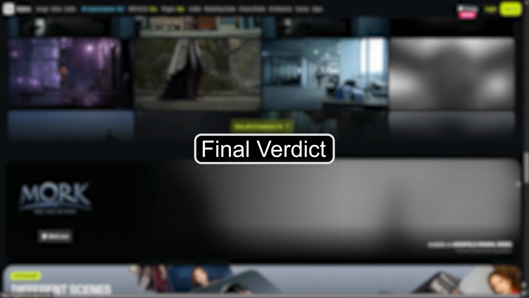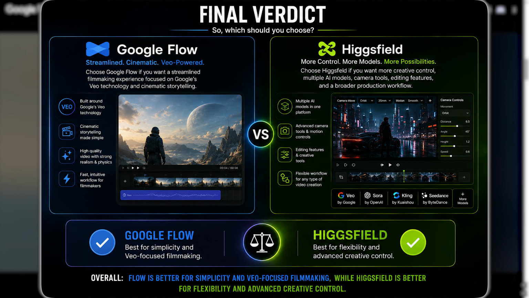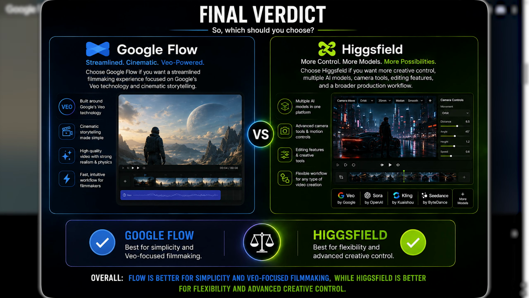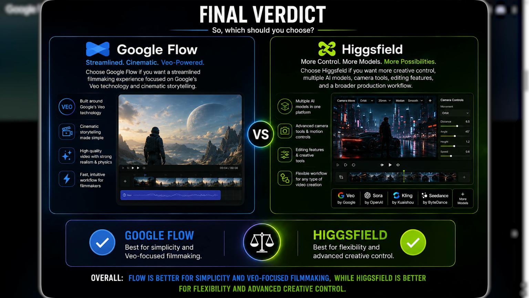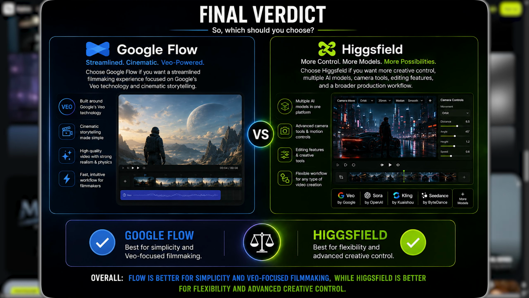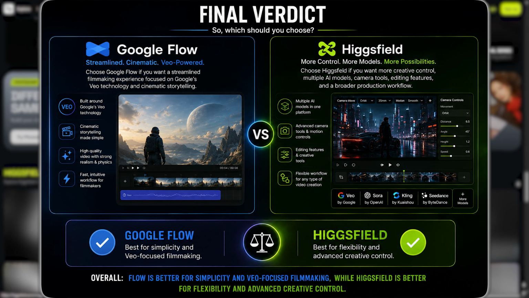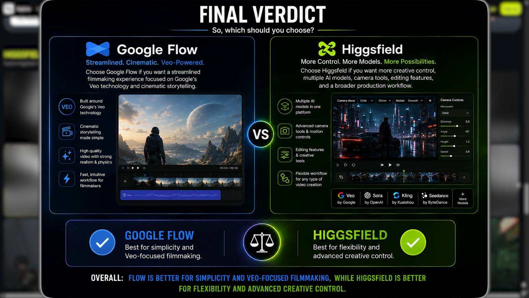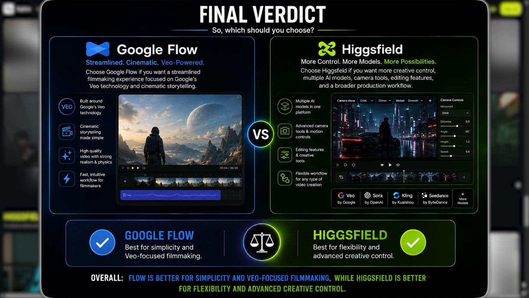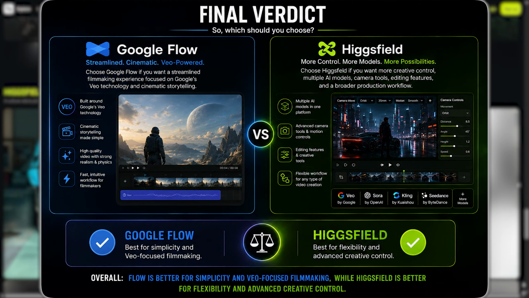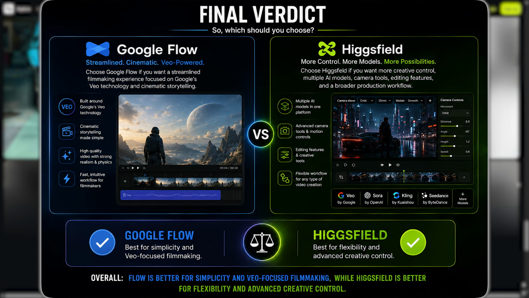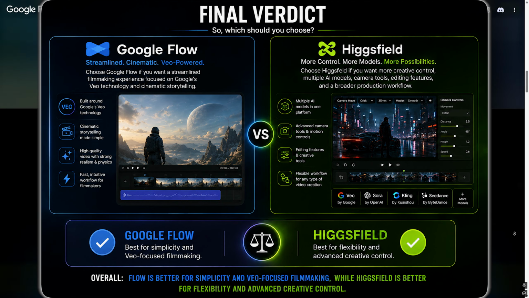Final verdict. So which one should you choose? Choose Google Flow if you want a streamlined filmmaking experience focused on Google's VEO technology and cinematic storytelling. Choose Higgsfield if you want more creative control, multiple AI models, camera tools, editing features, and a broader production workflow. Overall, Flow is better for simplicity and VEO-focused filmmaking, while Higgsfield is better for flexibility and advanced creative control.